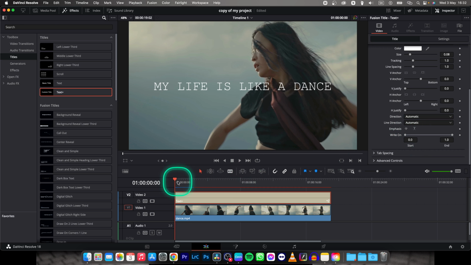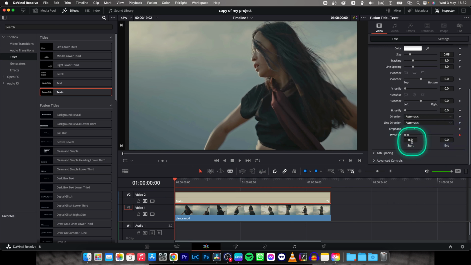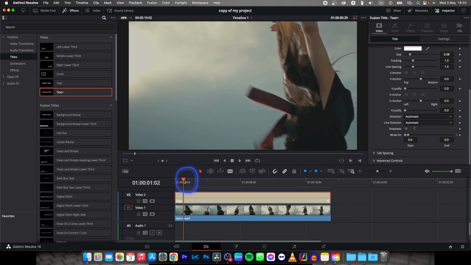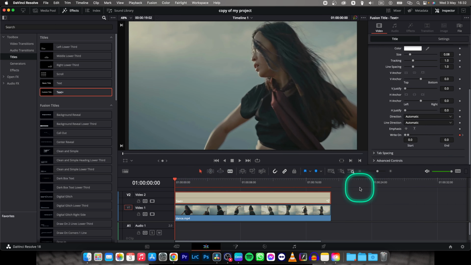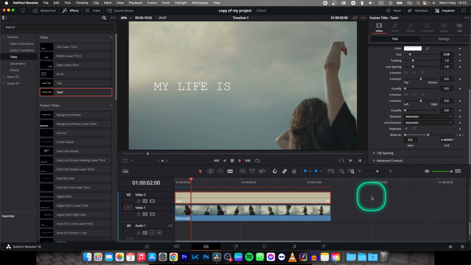and then you have to go down here and get your playhead at the start of the clip, and click on this icon, then make this all the way to the left, so it says 0.0 right here. Then move your playhead to where you want the typewriter effect to end, and move this all the way to the 1, so it says 0.1 here. And now, as you can see, the typewriter effect is complete.